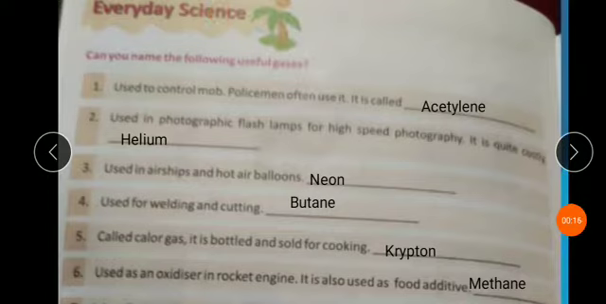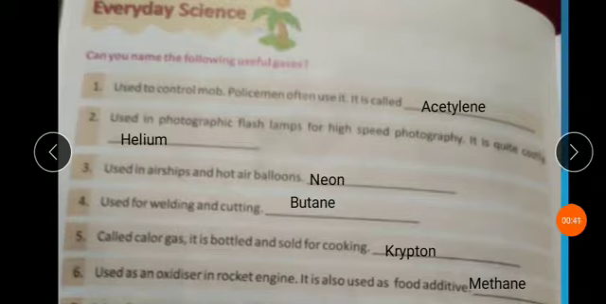Everyday science. Can you name the following useful gases? Question number first. Used to control mob, policemen often use it. It is called acetylene. The name of the gas, acetylene.